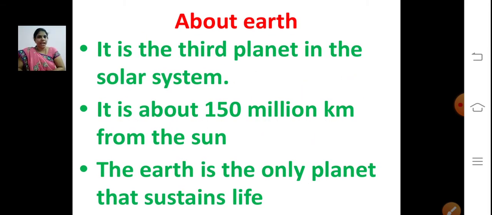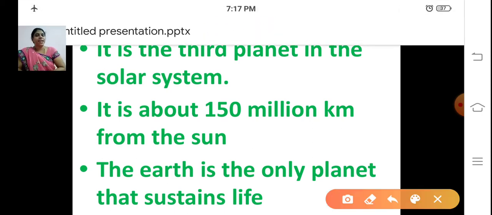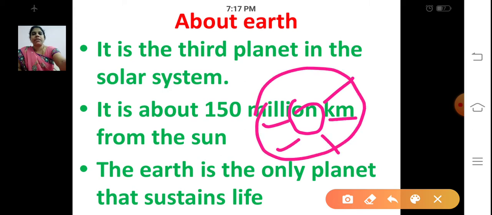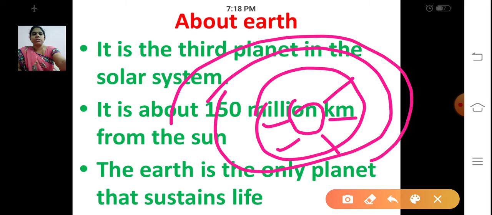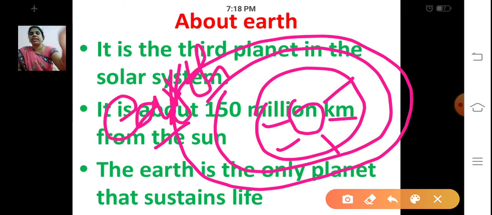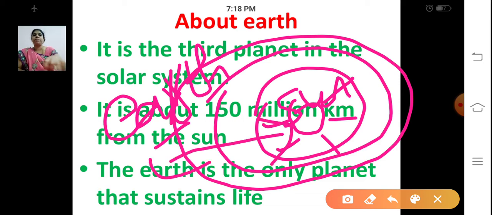It is the third planet in the solar system. We have altogether 8 planets in the solar system. The Sun will be in the center, and the other planets revolve around the sun. So Earth is the third planet in the solar system. The distance between the sun and the earth is about 150 million kilometers.